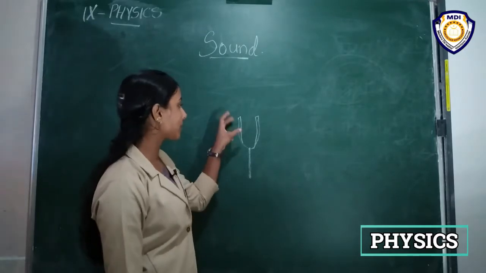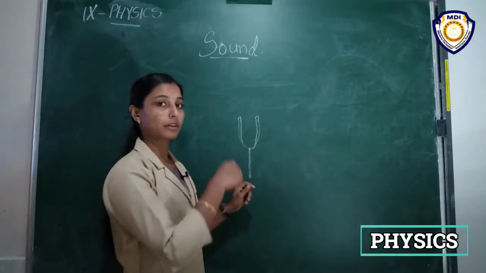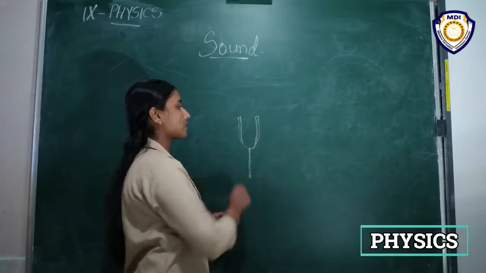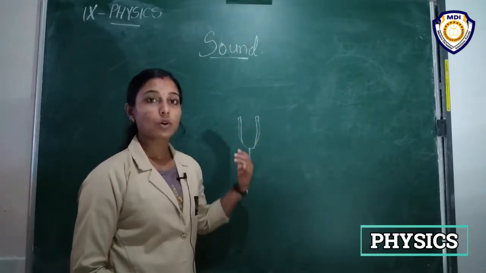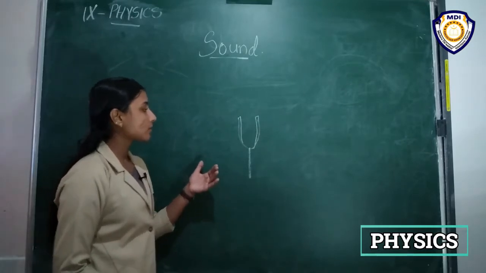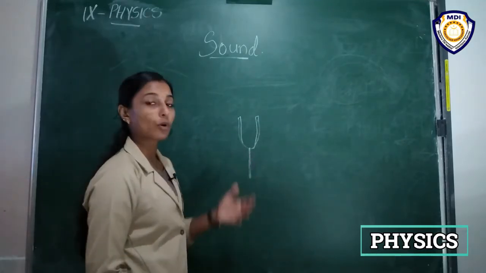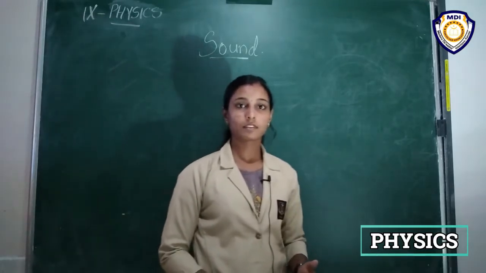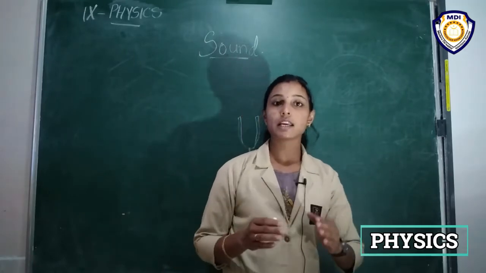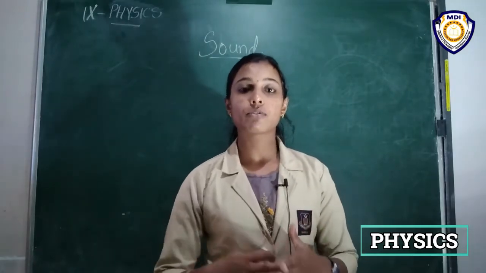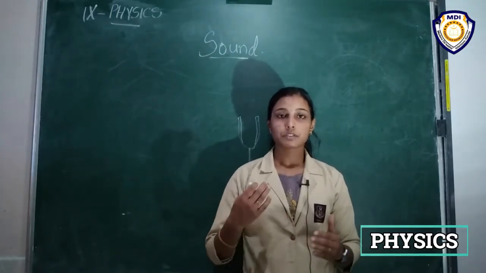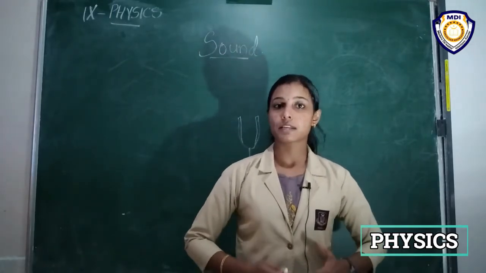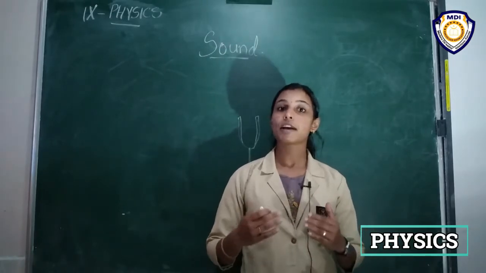When we strike it on the rubber pad, this tuning fork will vibrate, right? Because of that vibration, it will produce some sound. So actually the vibration of something produces sound. So the cause of production of sound is actually vibration.